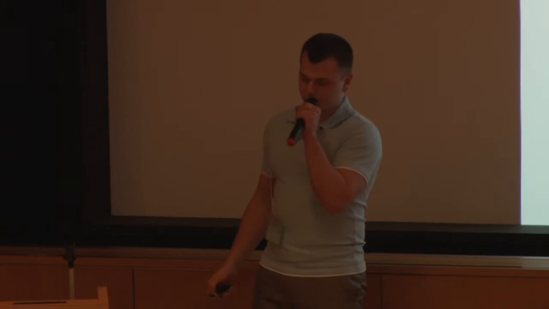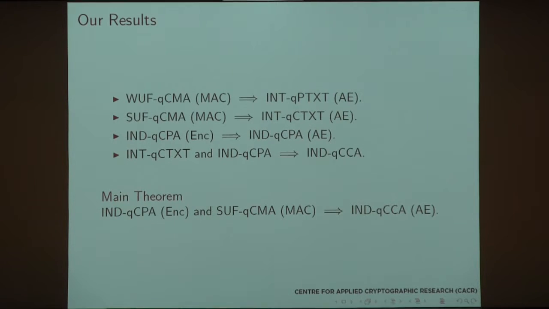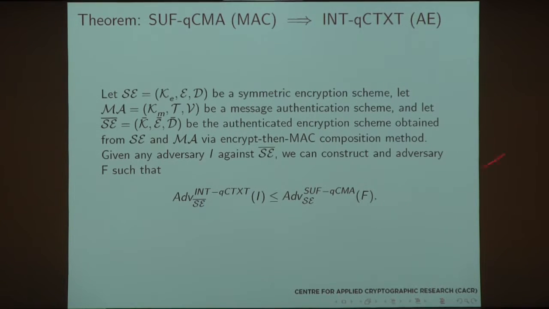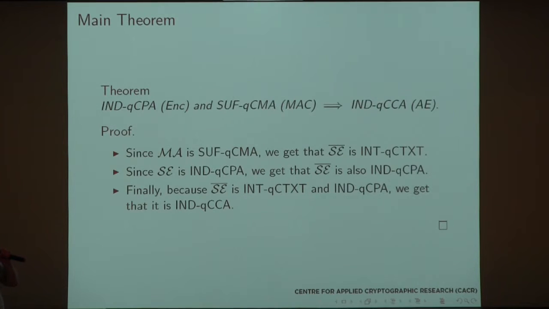And of course, we use the definitions that are specific for the post-quantum world, which are extensions of the classical definitions. Okay, and here's just an example of some of the theorem statements. This just shows an example, and each one of those statements has a similar theorem and a proof, sometimes shorter, sometimes longer. So if we have a strongly unforgeable quantum chosen message attack MAC, it implies integrity of quantum ciphertext. Similar ideas here. And of course, the main theorem is that we get an indistinguishable quantum chosen ciphertext attack authenticated encryption scheme.